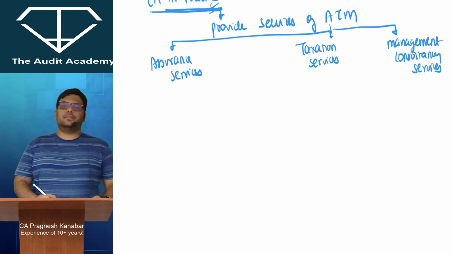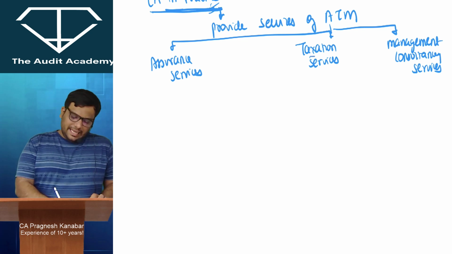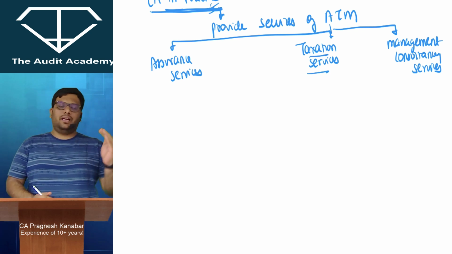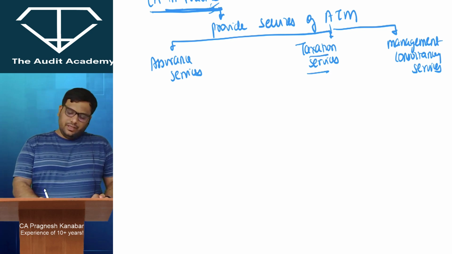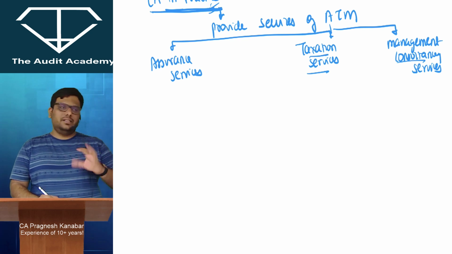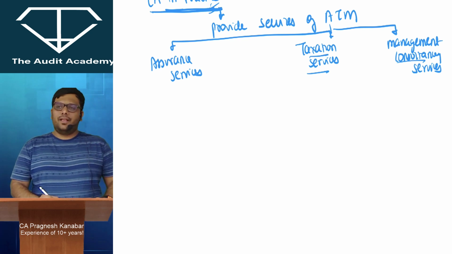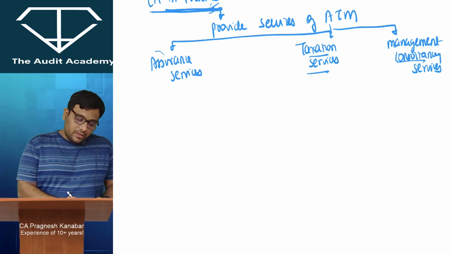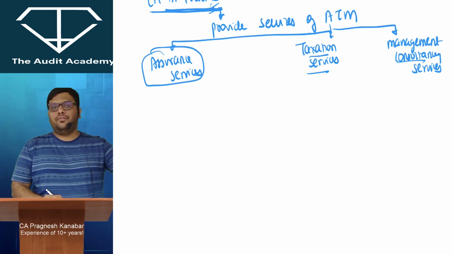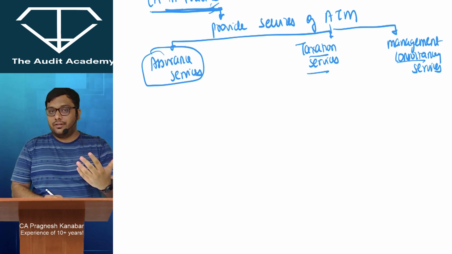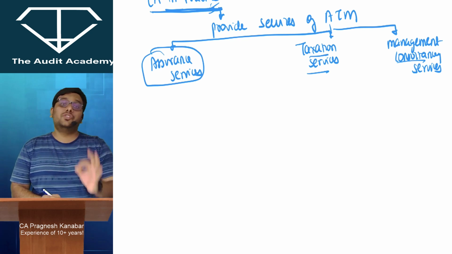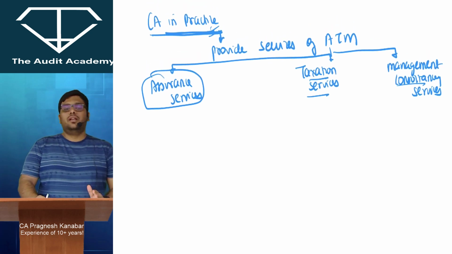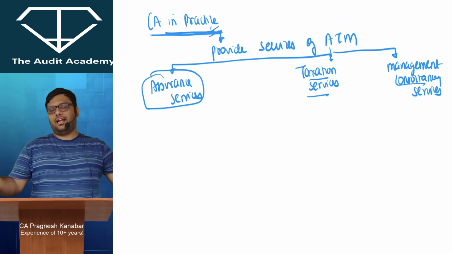management consultancy services. So, taxation word, the moment you wrote, we understood that practicing chartered accountants provide tax planning services and all taxation services. Sir, consultancy word also we understand: finance consultancy, cost consultancy, business consultancy. So, we do provide consultancy services also. Sir, what is this word assurance? If you have heard in your practical life, then fine. For the students who have not heard, for them I am teaching this because I will not assume that you know something. This is not just a repeaters course. This is a proper fast track course where from 0 to 100 I am going to take you everywhere and we are going to discuss all the concepts.